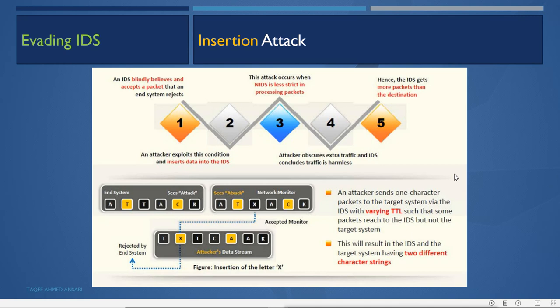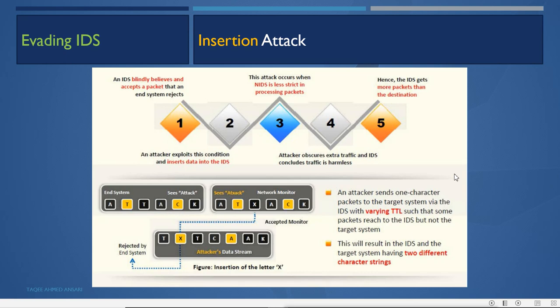Now for the IDS, the attacker uses different techniques, because when an organization configures a firewall, mostly they configure an IDS also with the firewall. Now the attacker has to evade the IDS also. So the attacker uses different techniques to evade, to bypass the IDS.